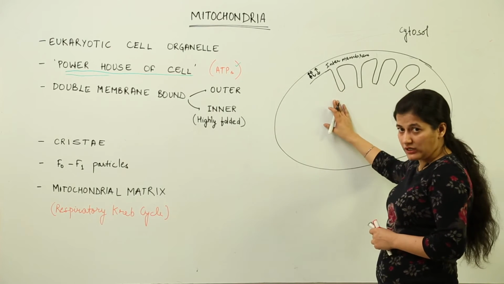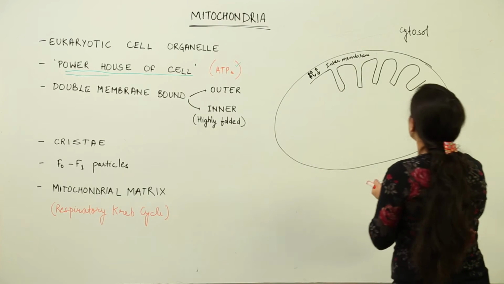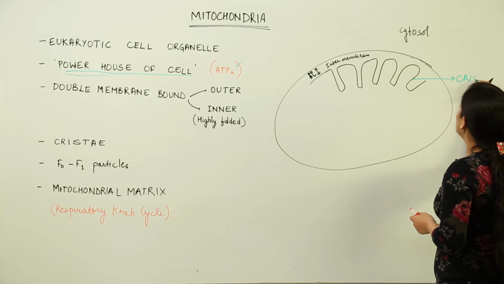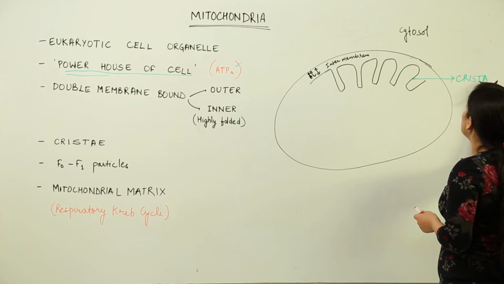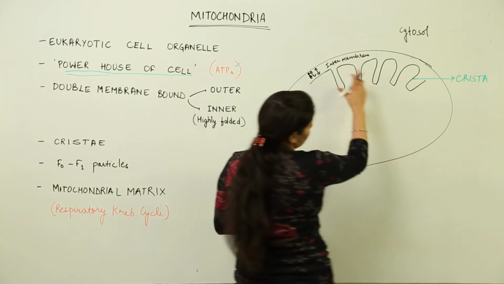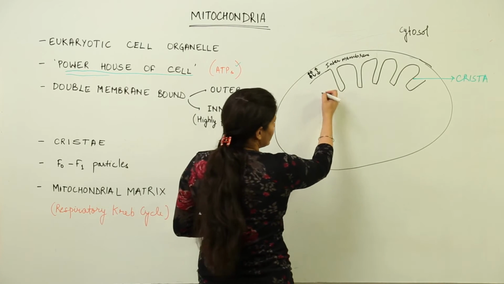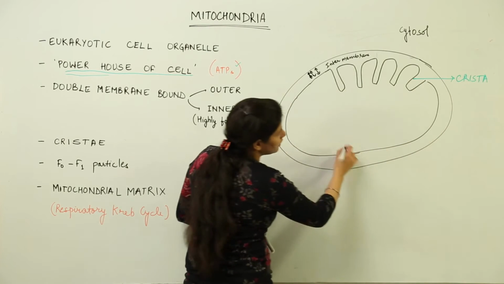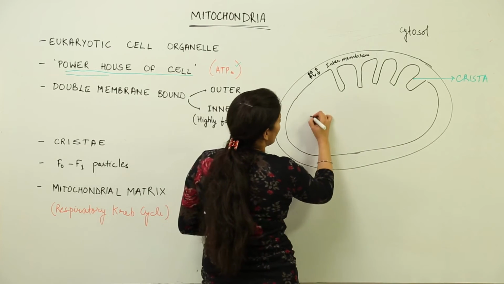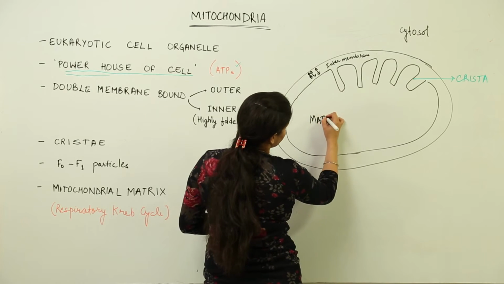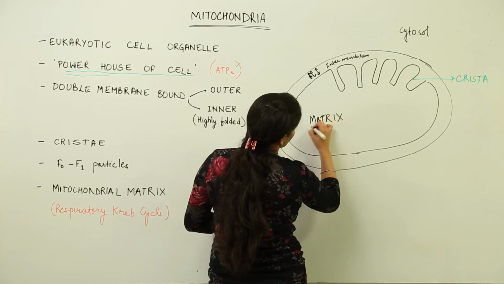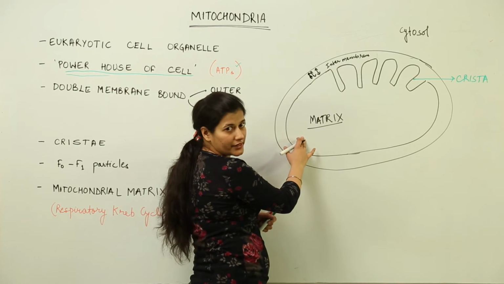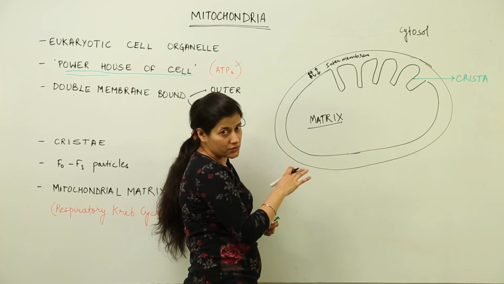These foldings of the inner membrane are known as crista. Singular, crista, plural, cristae. This is Latin language, please try and understand. This folding is crista. Inside this inner membrane, please understand that this would also be convoluted though, but I am drawing it in continuation. You would have mitochondrial matrix. Matrix, again you can compare it with jelly sort of substance. This mitochondrial matrix would have all the material that this organelle is going to have.